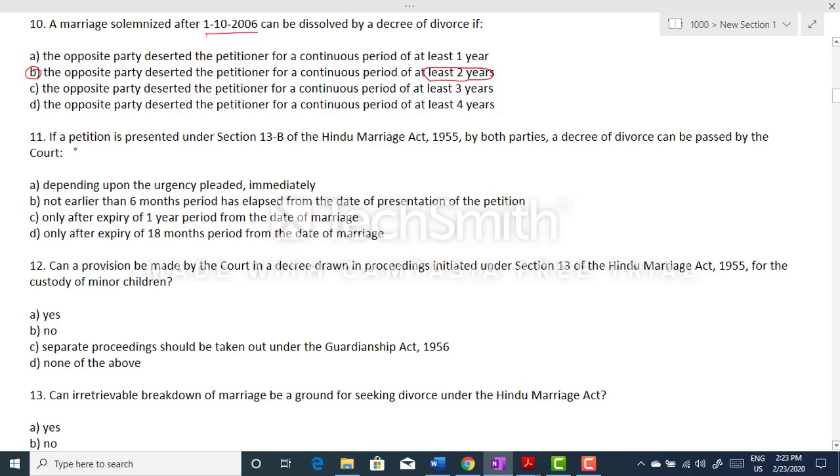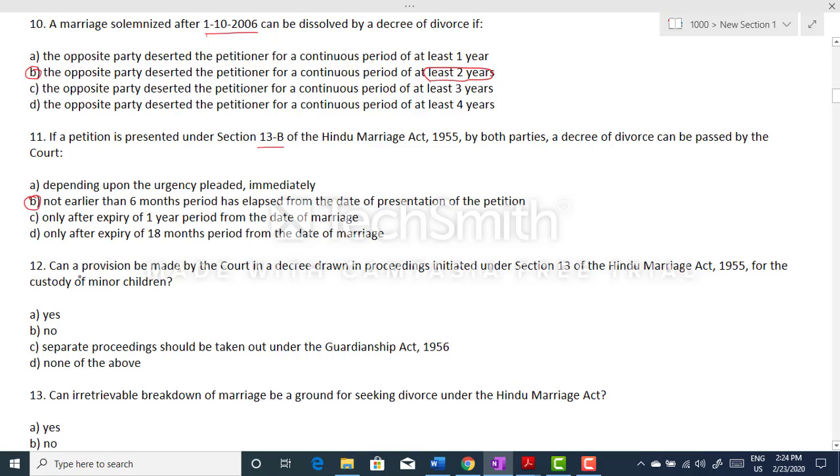Question number 11. If a petition is presented under section 13B of Hindu Marriage Act 1955 by both the parties, a decree of divorce can be passed by the court. We have four options, and the correct option is option B, that is not earlier than 6 months period has elapsed from the date of presentation of the petition.